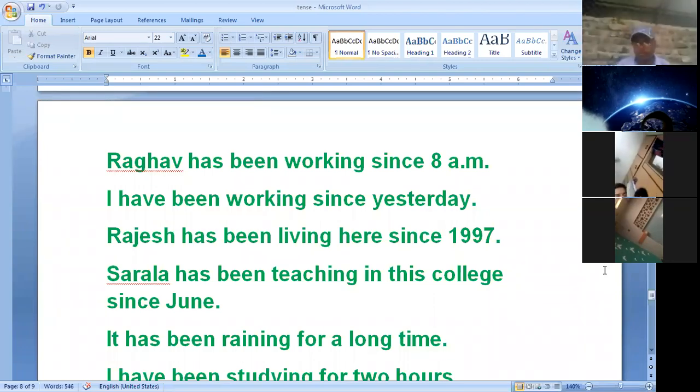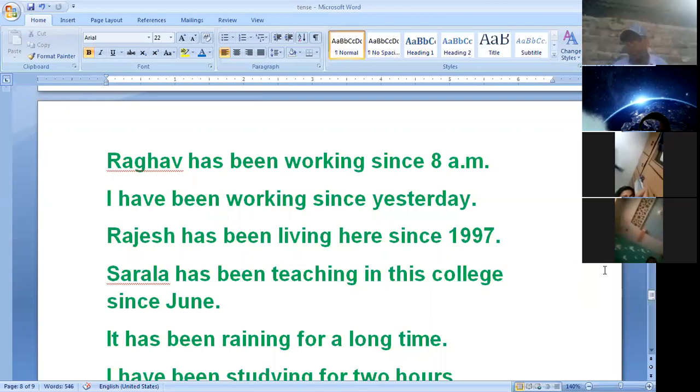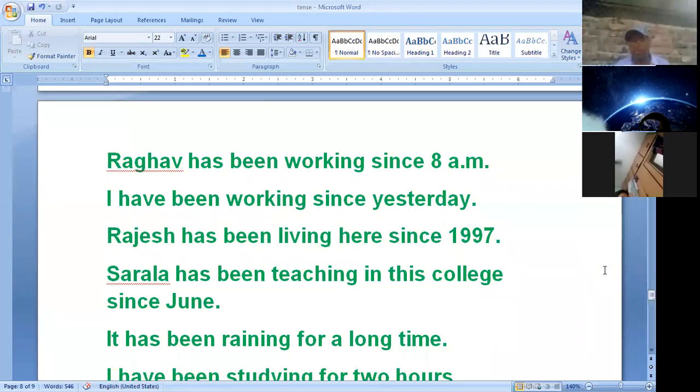For example, since 2 o'clock, since morning, since Monday, since January, since 1997, since last night, etc. For example, Hema has been dancing for 3 hours. I have been studying for 2 hours. They have been watching TV since morning. It has been raining for a long time. And Sarla has been teaching in this college since June.